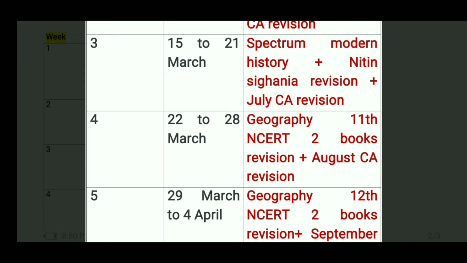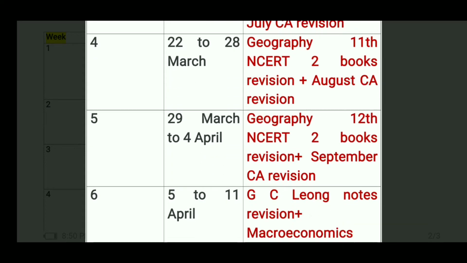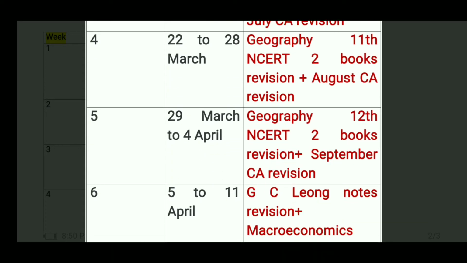In this week you have to revise Fundamentals of Physical Geography and India Physical Environment, and the August current affairs. Then week 5, 29th March to 4th April: geography 12th NCERT, 2 books, Fundamentals of Human Geography and India People and Economy, and the current affairs of September.